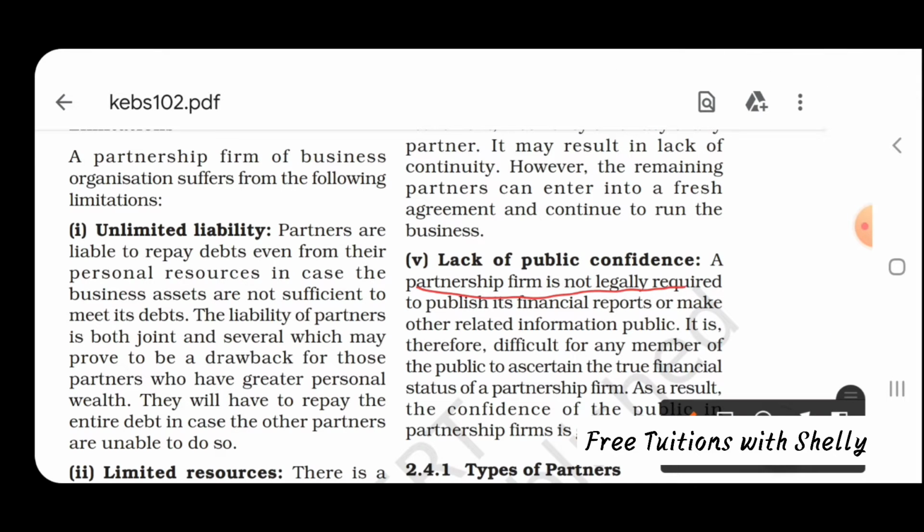Then it is lack of public confidence. A partnership firm is not legally required to publish its financial reports or make other related information public. So it is difficult for any member of the public to ascertain the true financial status of the partnership firm, since nobody knows what the profit is, because it is not publishing its results. Any member of the public doesn't know how the activities of the business are being carried out. So there is less confidence from the public.